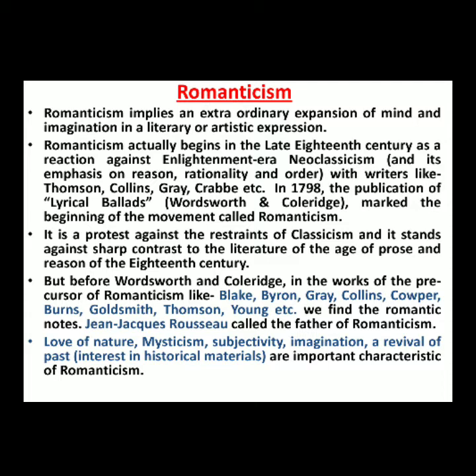That's why romanticism appeared, and it stands in sharp contrast to the age of reason and prose, okay. In English literature, before Wordsworth and Coleridge, in the works of the precursors of romanticism like William Blake, Lord Byron, Thomas Gray, William Collins, Cowper, Burns, Oliver Goldsmith, Thomson, Young, you'll find the romantic notes.